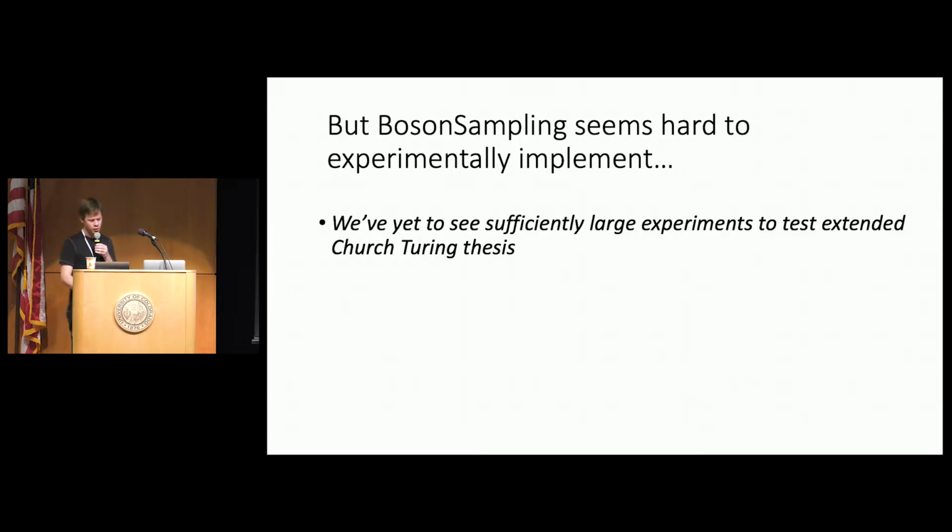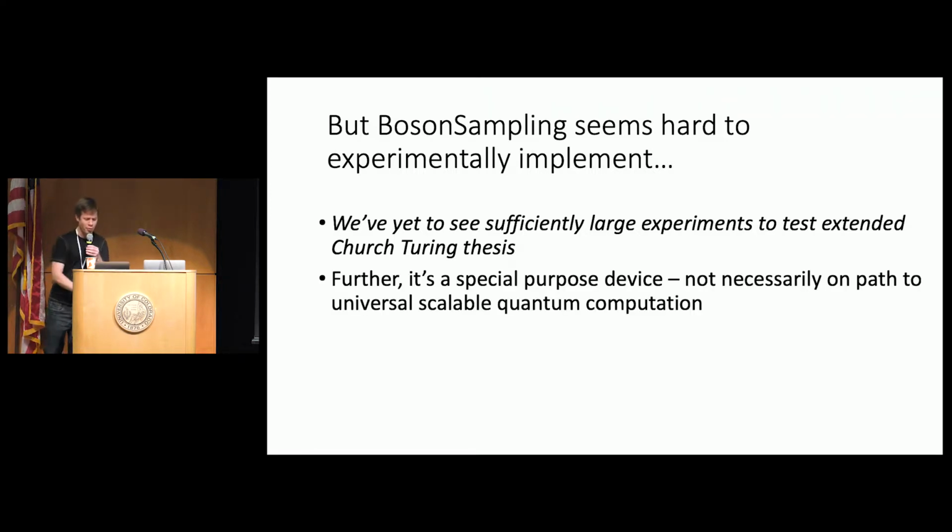So it's a very special property, and we call this a worst to average case reduction. But boson sampling, despite being very appealing for a number of reasons, especially theoretically, seems somewhat hard to experimentally implement. The fact is, we've yet to see sufficiently large experiments to test, for example, the extended Church-Turing thesis. And furthermore, it's a special purpose device, so it's not necessarily on the path to universal scalable quantum computation.